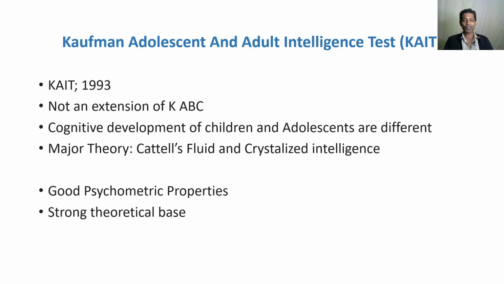Then the next test, the Kaufman Adolescent and Adult Intelligence Test, KAIT. I could find only one version of it, the 1993 version. After that, I didn't really find an update or revision or K2. And some of the websites say that the publishers have informed them that they have stopped printing this test. I don't know why. I guess they are stopping this test. We'll see one possible reason in the next part when we discuss the brief intelligence test.